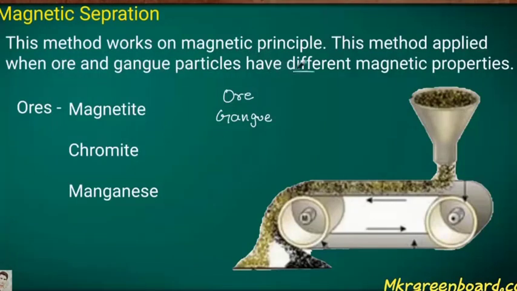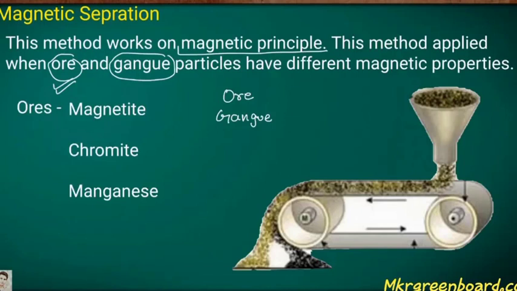The second process is magnetic separation. This method works on a magnetic principle. That's why it is known as magnetic separation. This method is applied when the ore or the gangue particles have a different magnetic property. Then we can use this separation, the magnetic separation process.